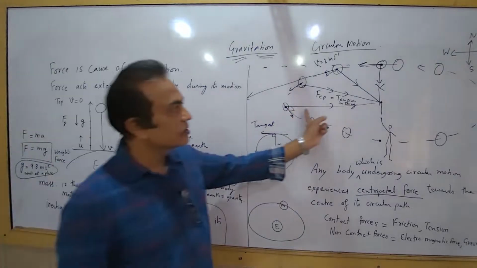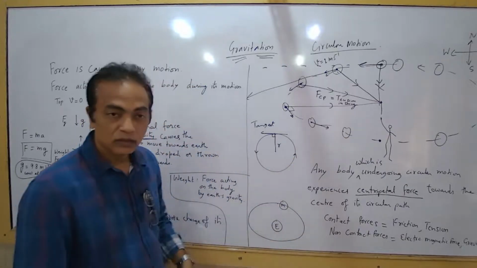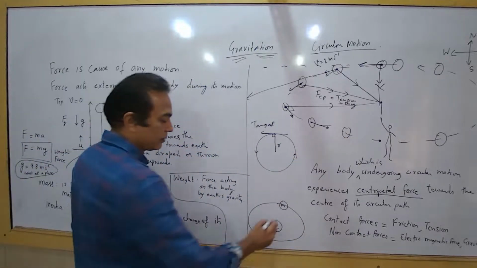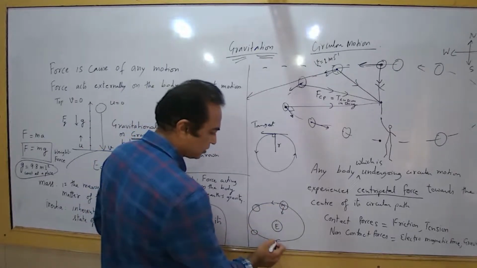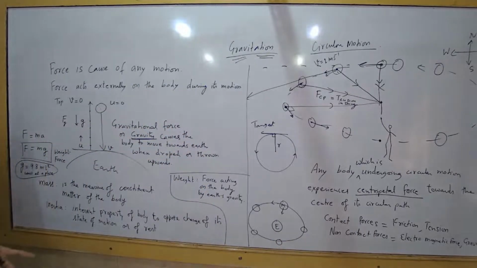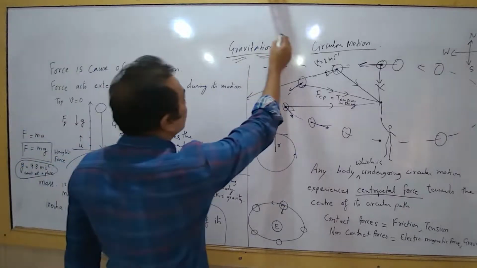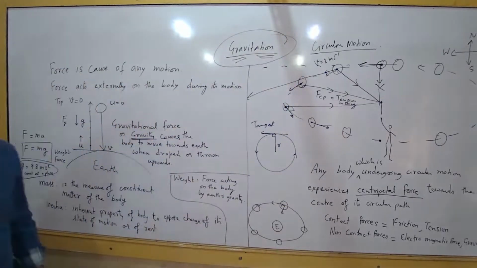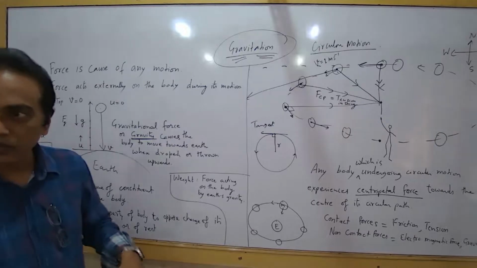Now here, this was a contact force which was rotating the stone. What in this case? If the moon is undergoing circular motion around Earth, there must be some force acting on it. Which force is acting? Gravity. Understood? So it is a non-contact force. Now we understand this is such an important force, which is responsible for us being bound to Earth. We are able to remain on Earth because of gravity.